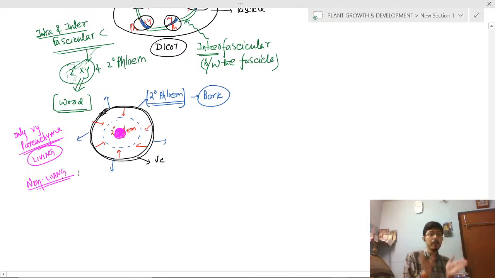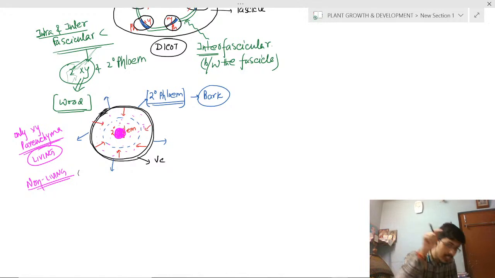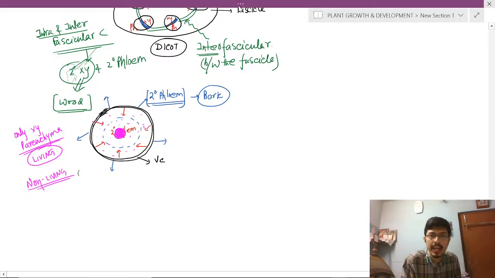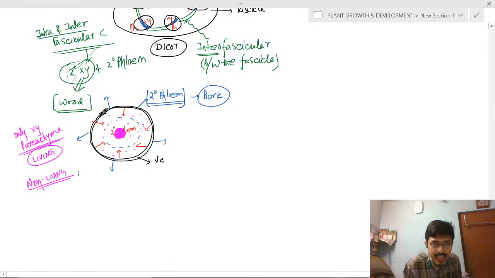Due to deposition of tannins and different organic substances, the non-living xylem tissues are deposited into the center of the secondary xylem. When the organic substances or the dead tissues of the xylem are deposited in the center, that is called heartwood.